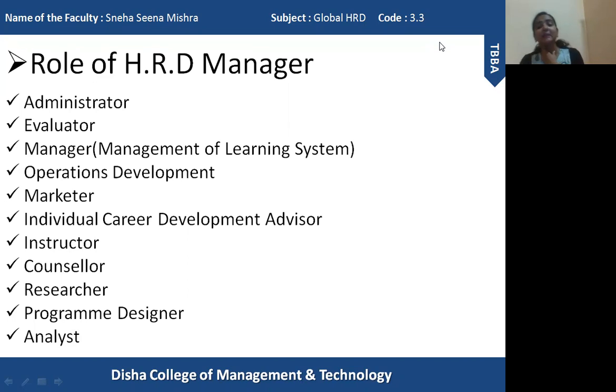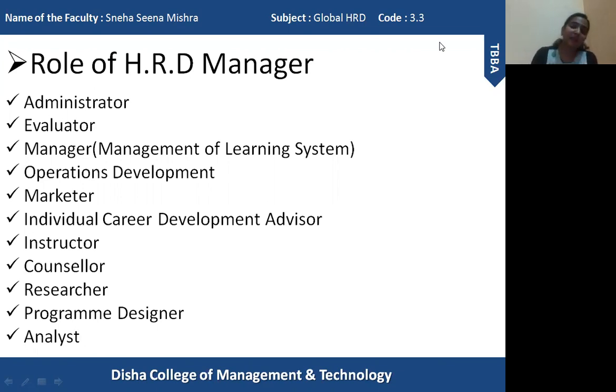So the HRD manager also plays the role of a manager which guides the employees, which encourages the employees to go through different types of HRD program, provides them proper counseling, provides them proper coaching, and gives them feedback regarding their performance.